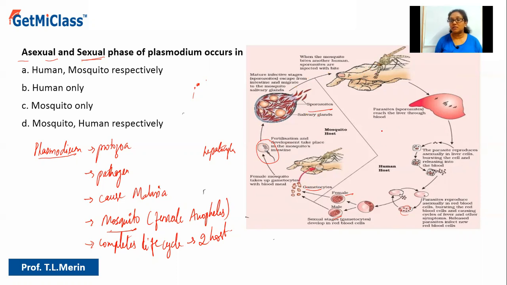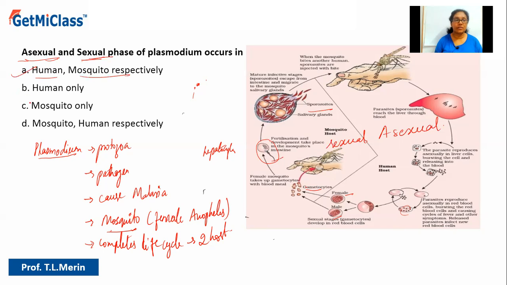So you can see here, in the case of human, it is asexual reproduction, whereas here in the mosquito it is sexual reproduction because there is fusion of male and female gamete. So let us understand this. Option A says human, mosquito respectively. It says the asexual phase you can consider in human, and the sexual phase happens in mosquito.